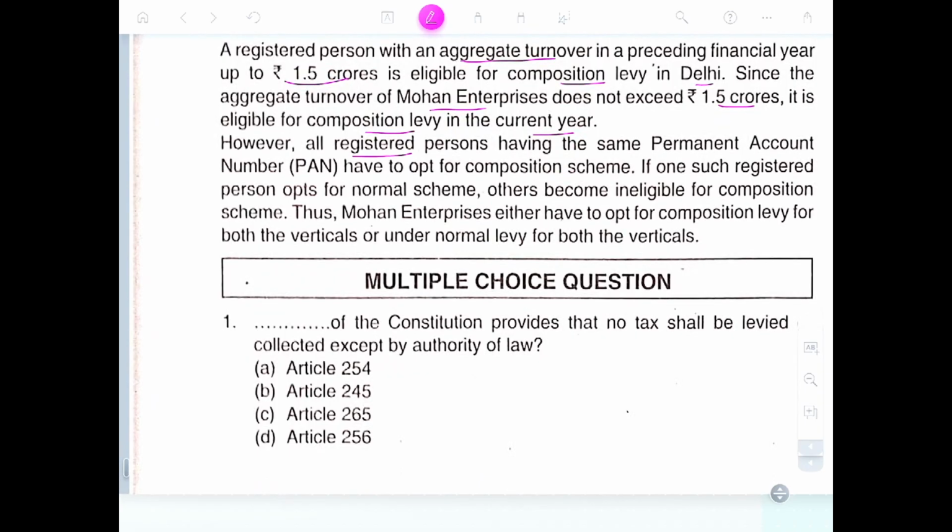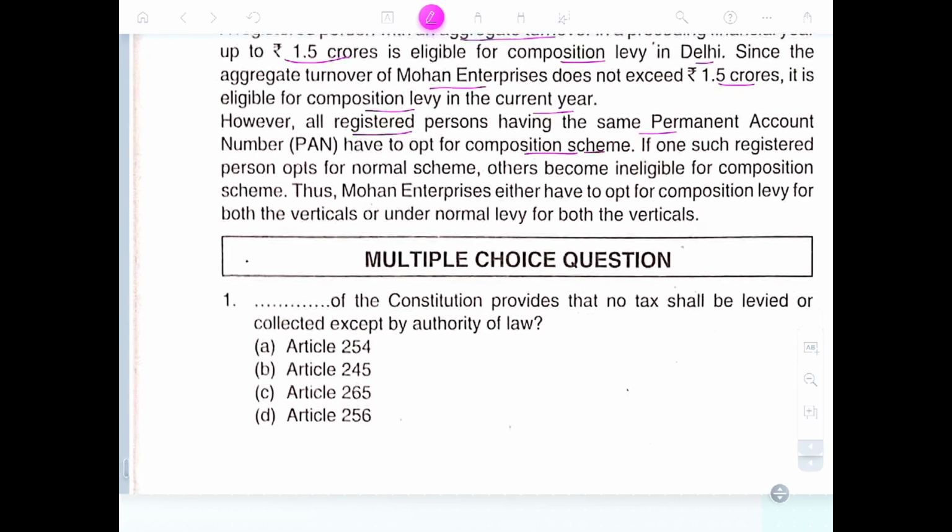However, all registered persons having the same PAN have to opt for the composition scheme. One cannot opt for the composition scheme in one vertical only. If one such registration opts out for the normal scheme, the others become ineligible for the composition scheme. Thus, Mohan Enterprises either has to opt for the composition levy for both verticals or opt for the normal levy for both verticals. Thank you.